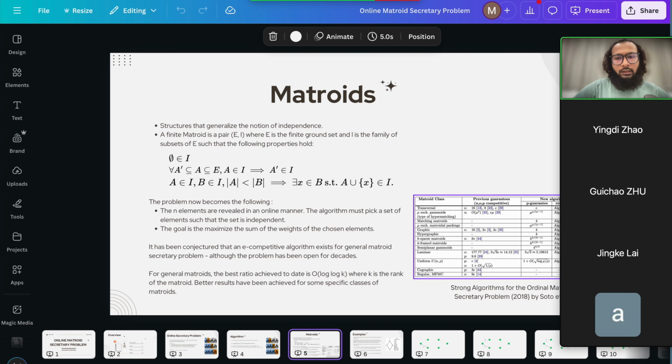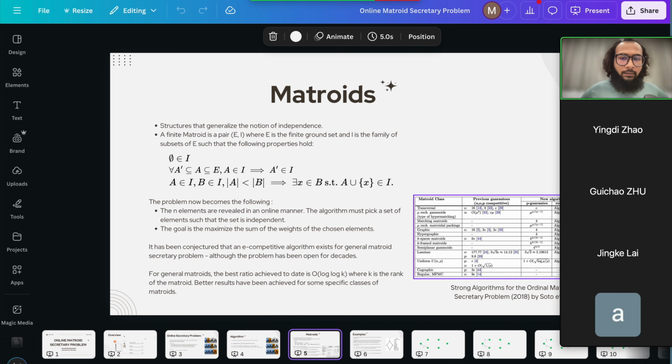Okay, so what are matroids? Matroids themselves are a structure that generalizes the notion of independence. If you remember from linear algebra, a set of vectors is independent if none of them can be a linear combination of the others. That's what we call independence, and it has certain properties. So we just generalize that notion. What do we really mean by independent?